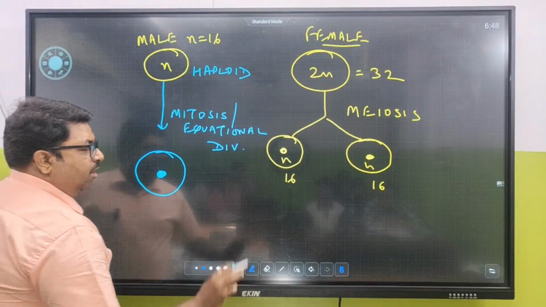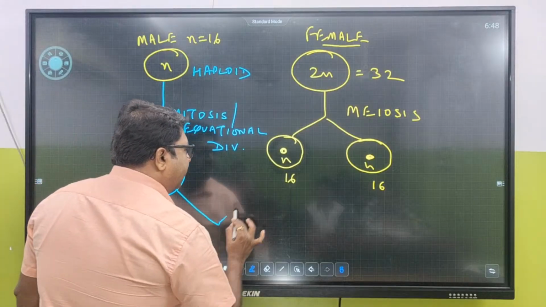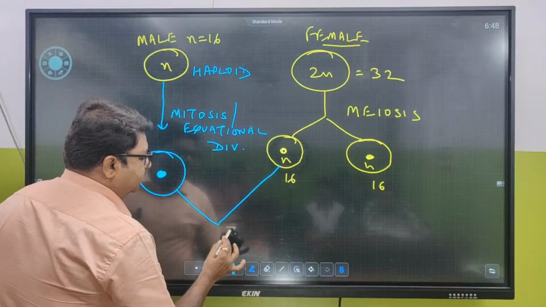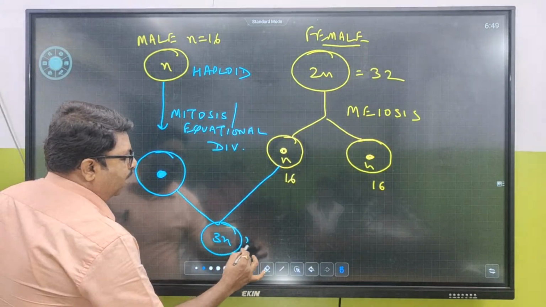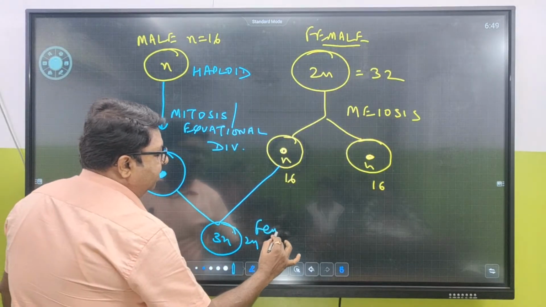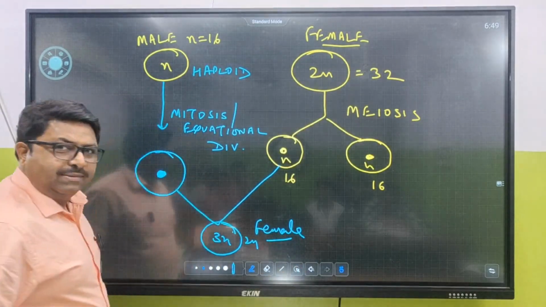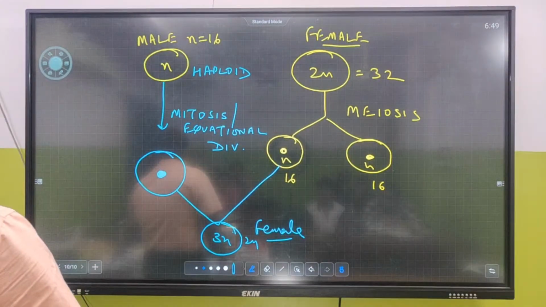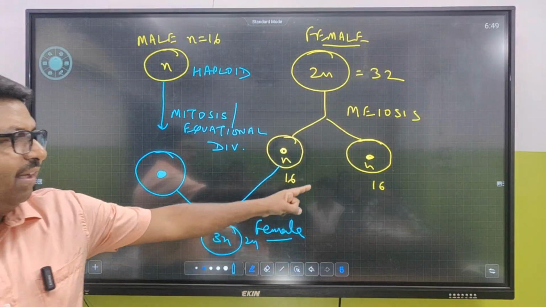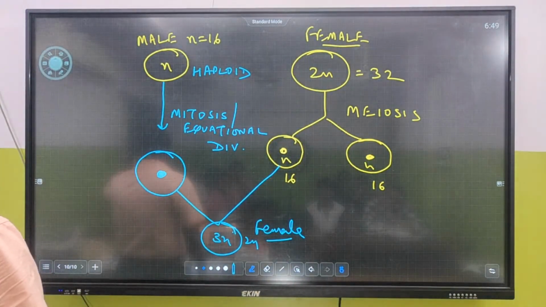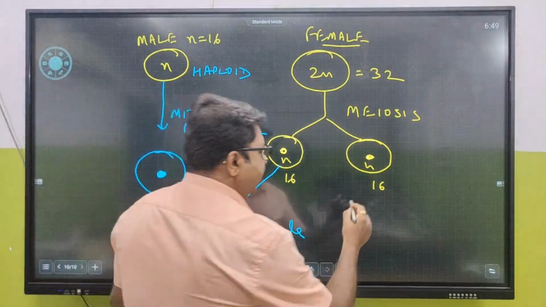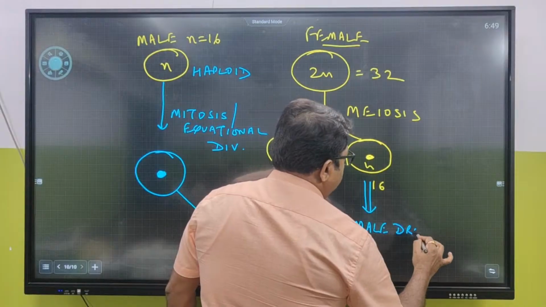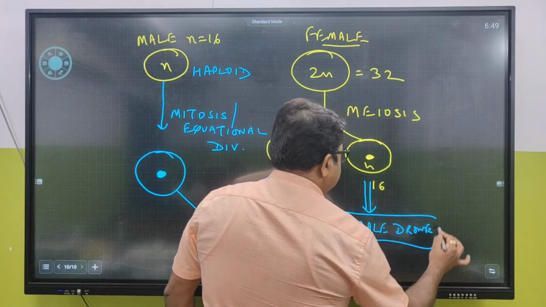Now consider this gamete is made to fertilize the egg. So if fertilization happens, N plus N, what will be formed? It's going to form 32, 2N. So what will this become? Female. So if fertilization happens, what is going to be the sex of this particular bee? Female. But if this egg remains unfertilized, this unfertilized egg is going to become male drone. Male drone. Did you understand or not?